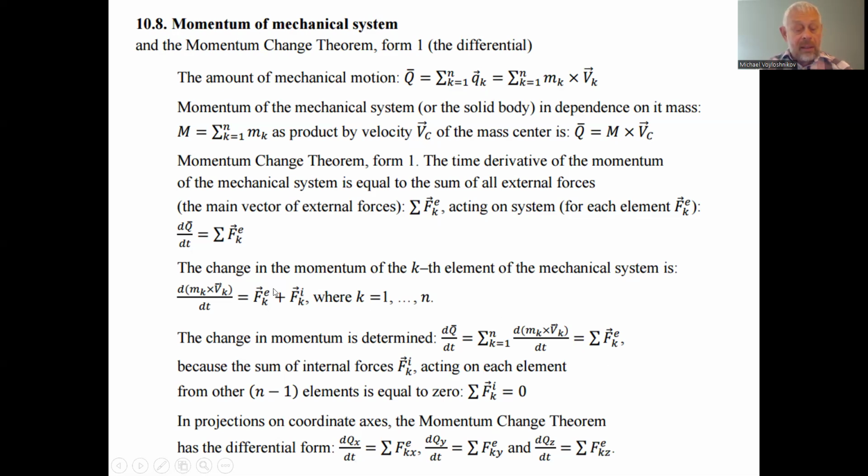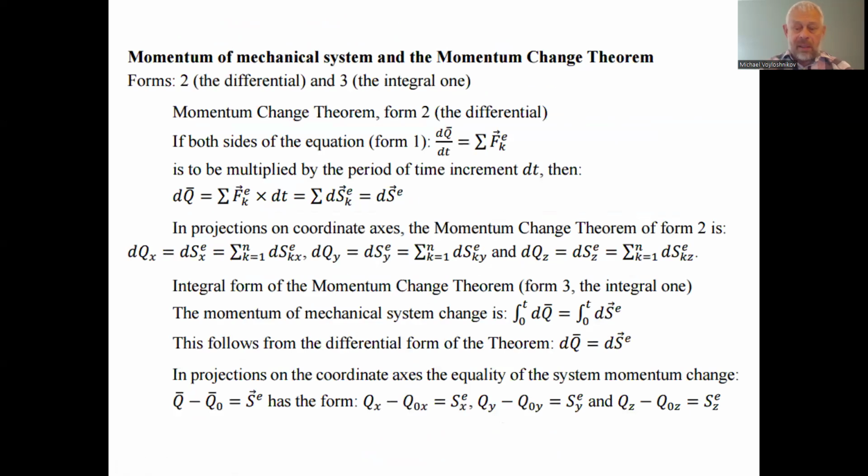I is internal, E is external forces. This is the first differential form of the definition of the momentum change theorem. That is, the change of the momentum equals the action of the forces. This is the second form of the momentum change theorem. This differential form is the first one.